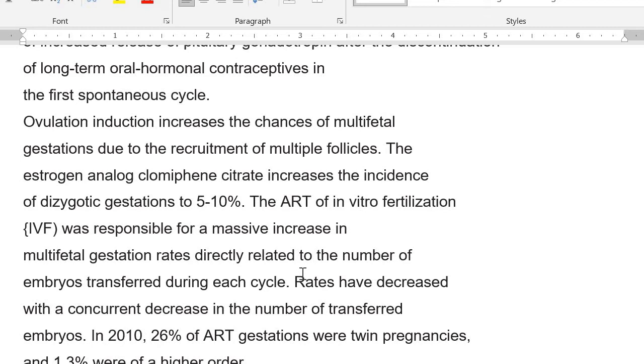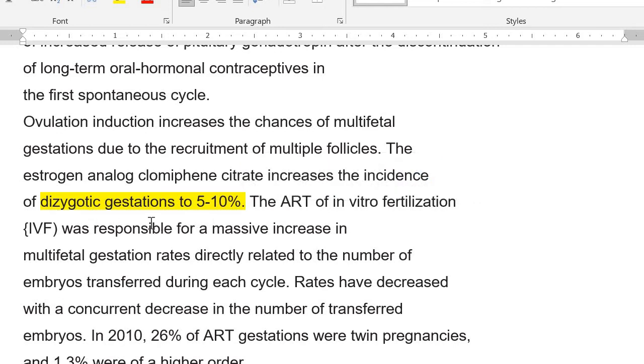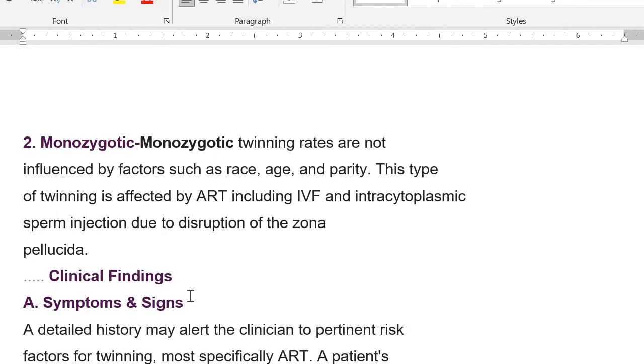If you remember when we were reading reproductive endocrinology, clomiphene citrate increases the risk of dizygotic gestation to 5 to 10%. All the ovulation-inducing agents, okay, clomiphene citrate, the risk of dizygotic twins is 5 to 10%. Assisted reproductive technology like IVF is responsible for a massive increase in multifetal gestation, and the rates have now decreased with the introduction of new protocols that we should not be transferring more than 2 embryos. That is the point. Okay.